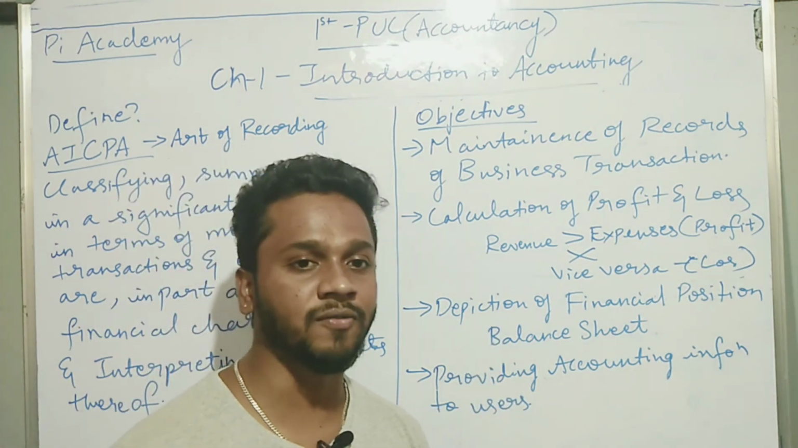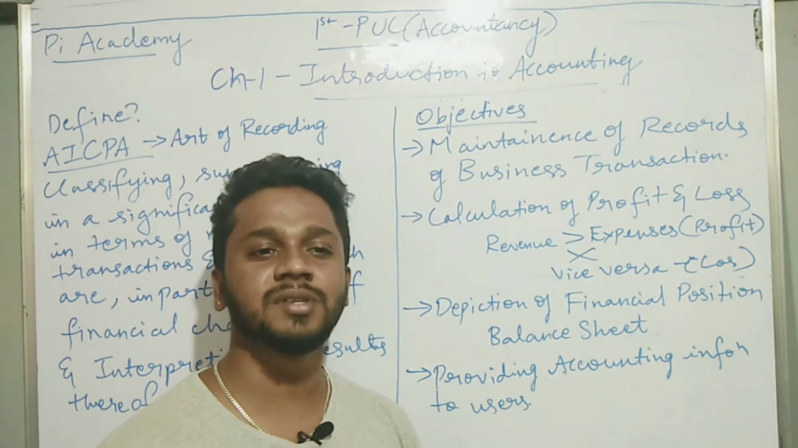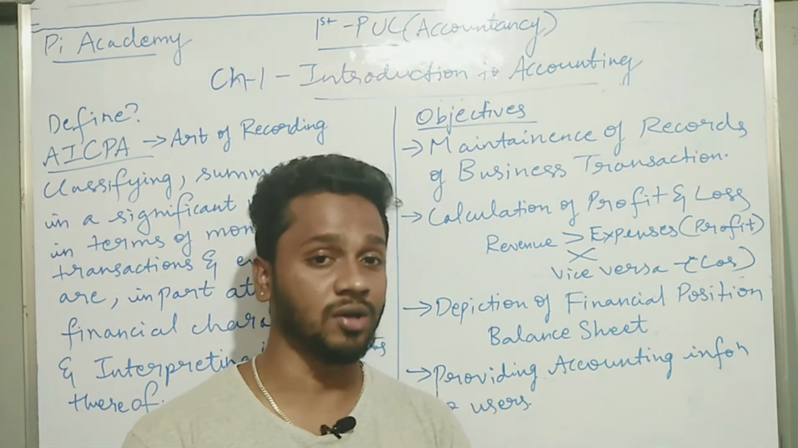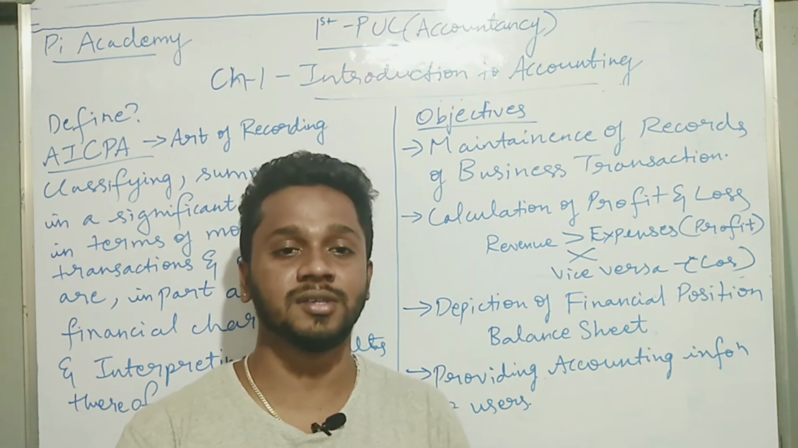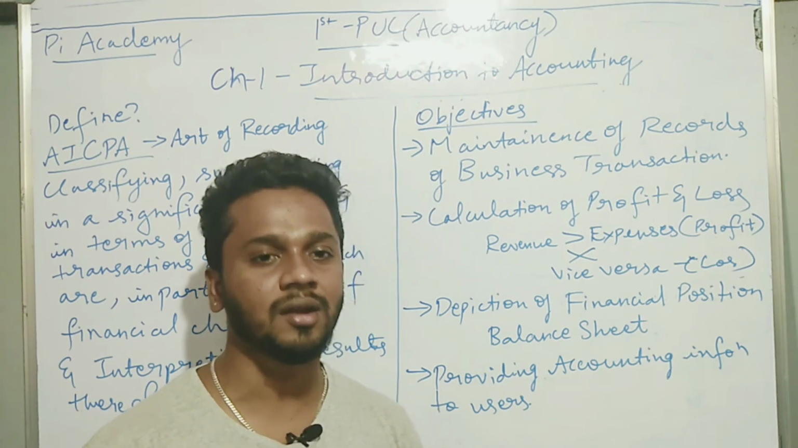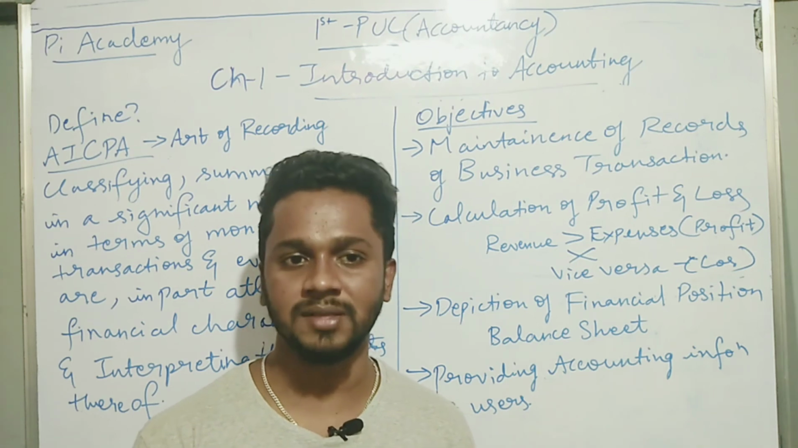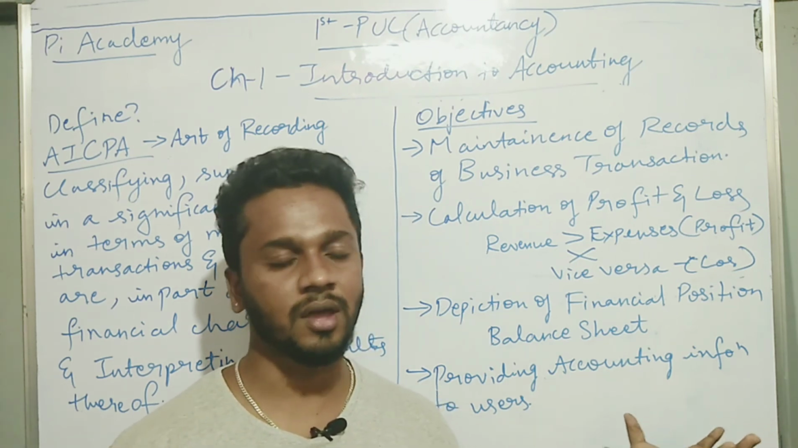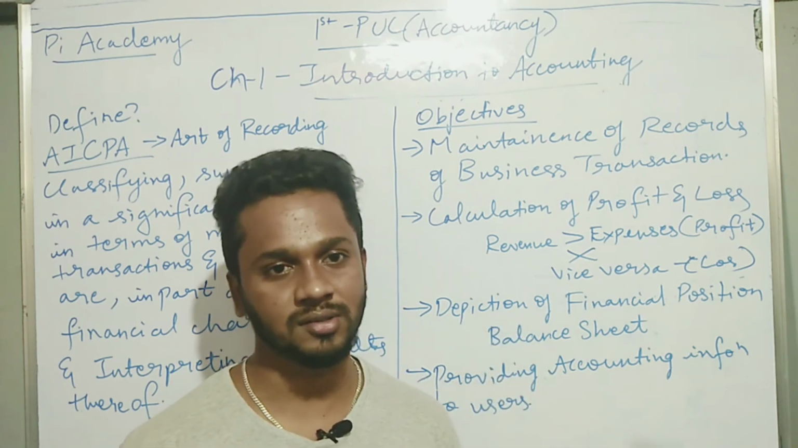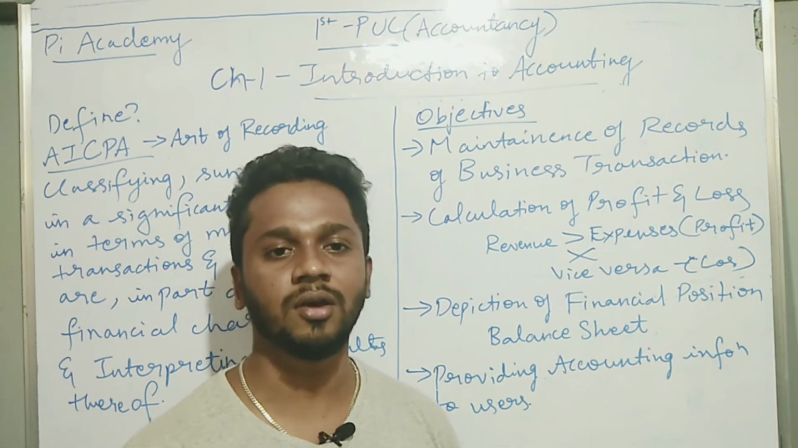The second main aim of accounting is calculation of profit and loss. As I said in the beginning, every businessman will be curious to know whether his business is running in profit or loss. Only then can he take further decisions for his business. Generally, when your revenues are more than expenses, it is called profit. But when your expenses are more than your revenue, it is called loss. This is just general, but the calculation process is a bit lengthy. You will learn that in your further chapters.